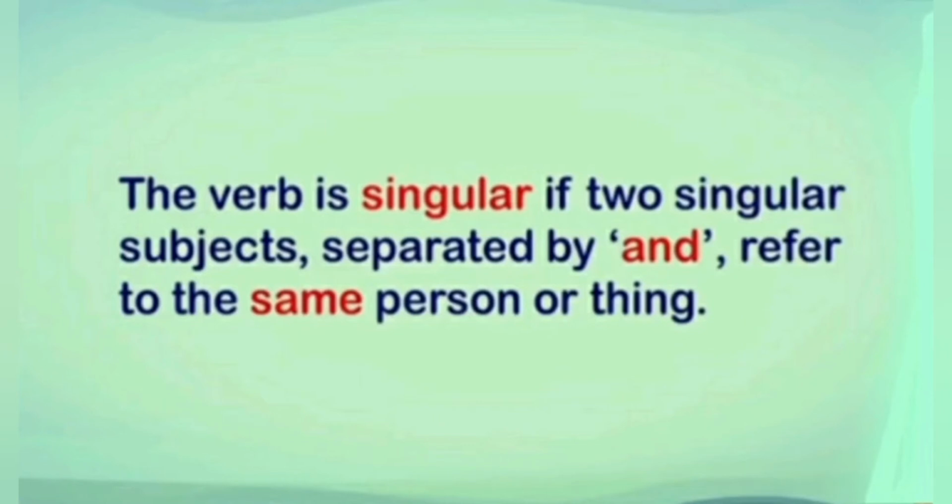Next rule, the verb is singular if two singular subjects separated by and refer to the same person or thing. It means when we have two singular subjects that are separated by and refer to the same person or thing, in that situation the verb is singular.